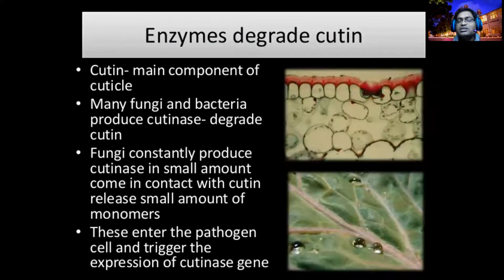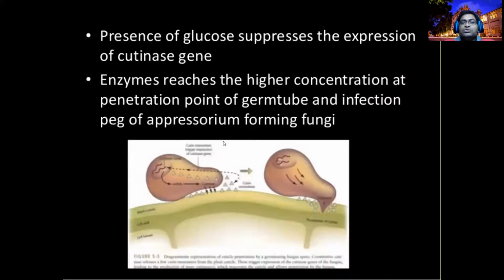This is also a very hardy substance. To degrade and disintegrate the cutin, they produce cutinases. So why the cutinase expression? Scientific studies confirm that if the pathogen wants to produce more cutinase, there should not be glucose. If glucose excretion is high on the surface of the plant, then this suppresses the expression of the cutinase-encoding gene. And this is the molecular mechanism of how these genes work to produce the enzymes, because whatever enzymes we are discussing here, those are proteins.